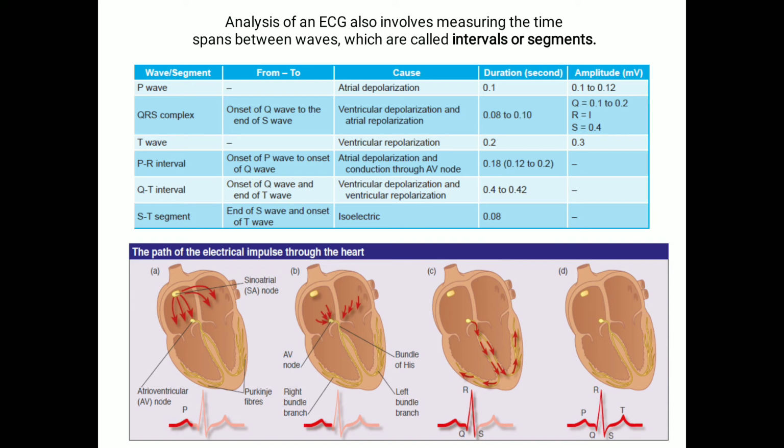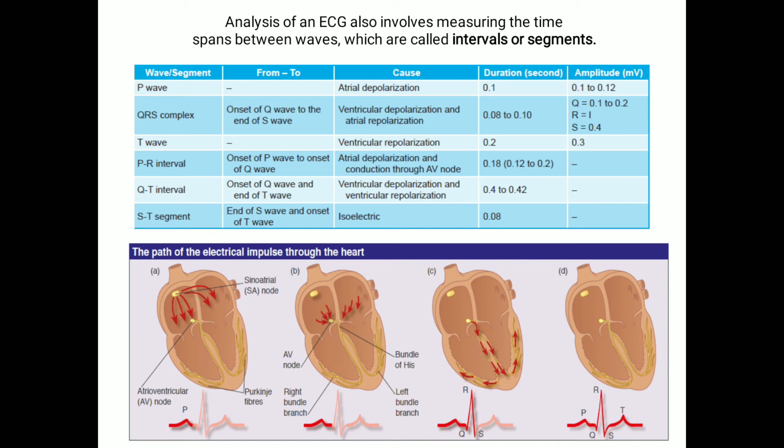You can see from the picture that the normal duration of the PR interval is 0.18 seconds and varies between 0.12 and 0.2 seconds. If it is more than 0.2 seconds, its significance is a delay in the conduction of the impulse from the SA node to the ventricles. Usually the delay occurs at the AV node, so it is called the AV nodal delay.